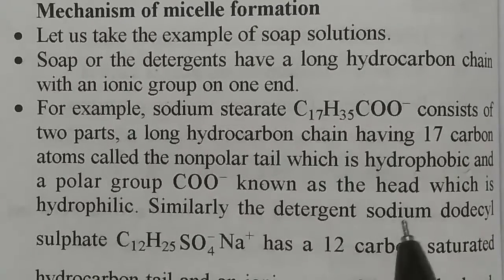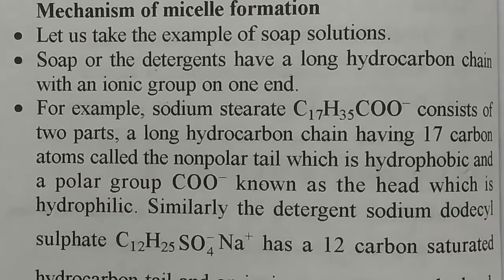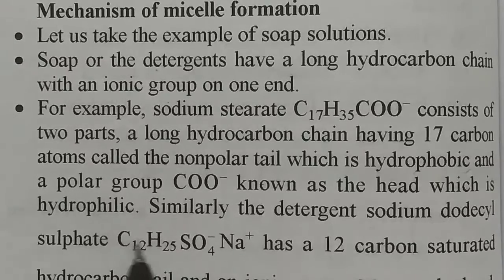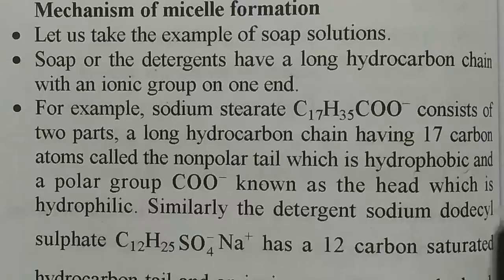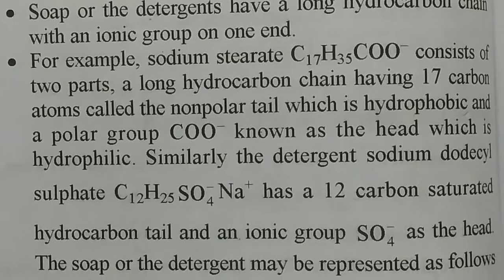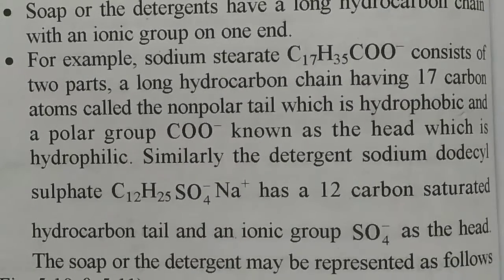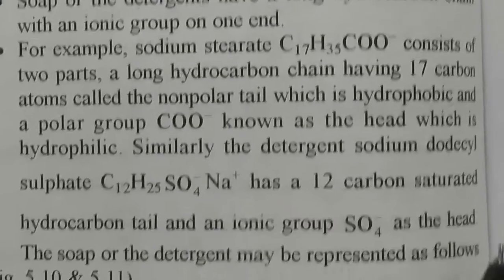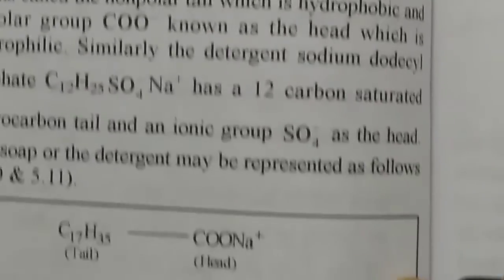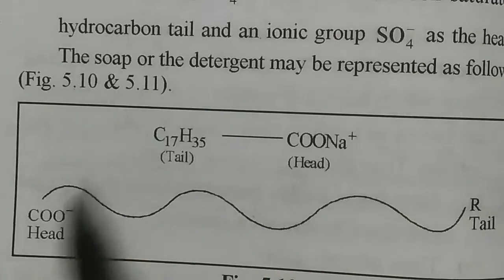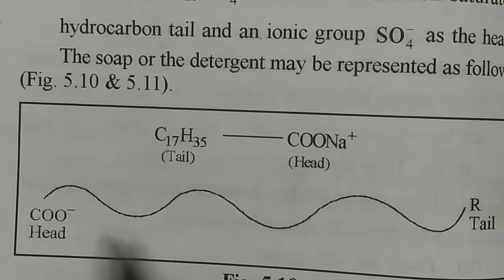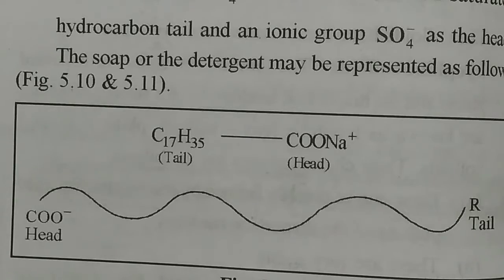Similarly, detergents like sodium dodecyl sulfate, C12H25SO4 minus Na plus, have a 12 carbon saturated hydrocarbon tail and an ionic group SO4 minus as the head. The soap or the detergent may be represented like this. This is the head part and this is the tail part.